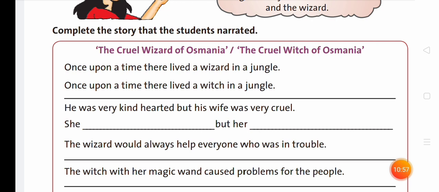She was very cruel hearted, but her husband was very kind.